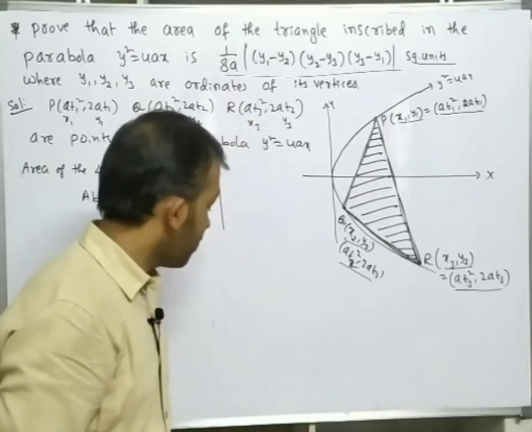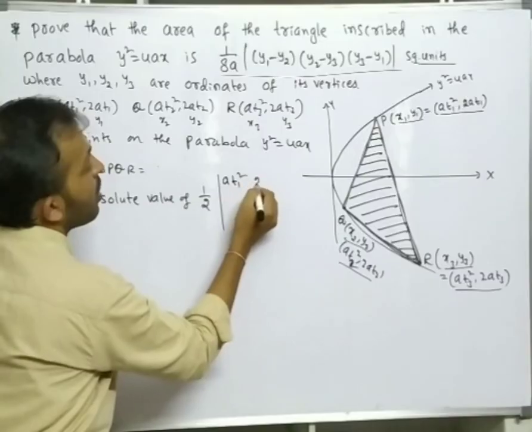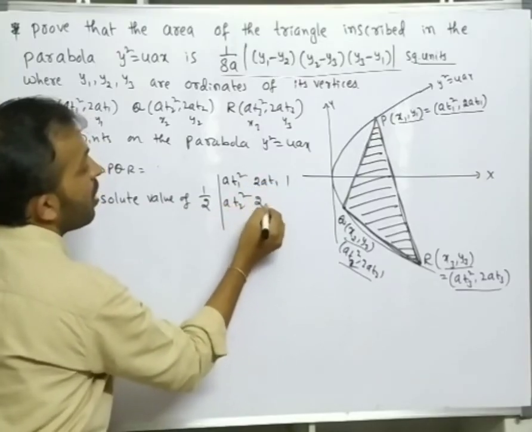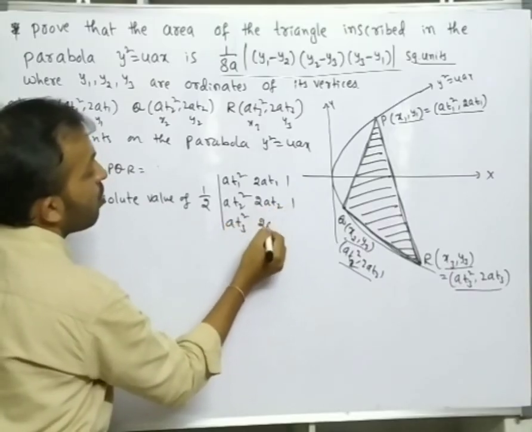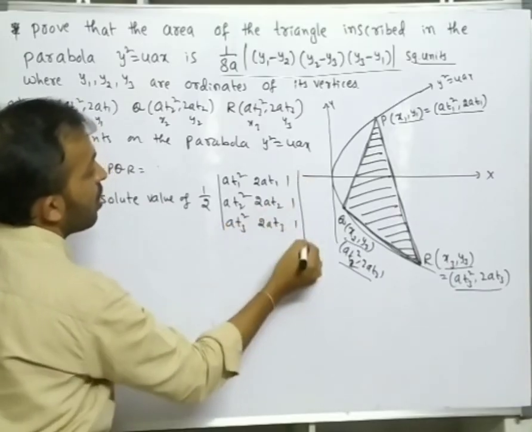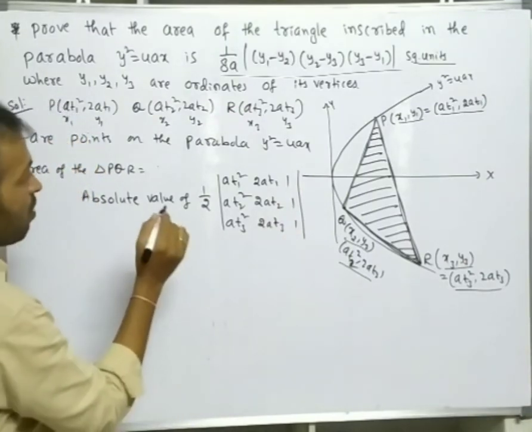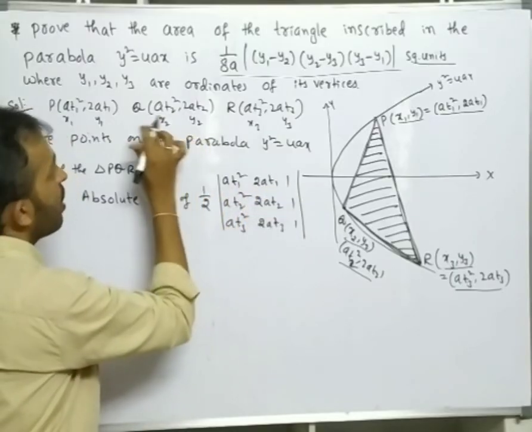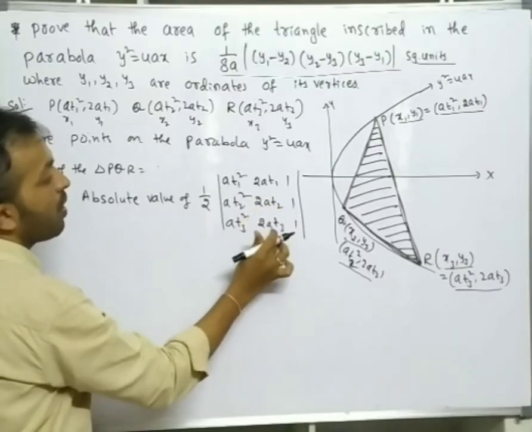So 1 by 2 of the determinant at1 square 2at1 1, at2 square 2at2 1, at3 square 2at3 1. Okay, right. So this is an important formula. 1 by 2 x1 y1 1, x2 y2 1, x3 y3 1.